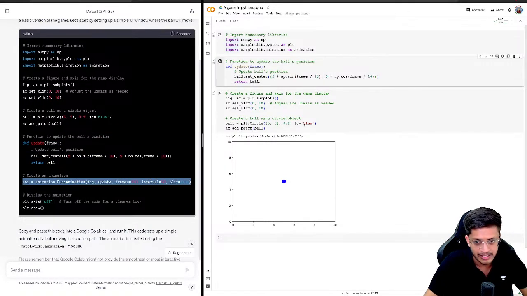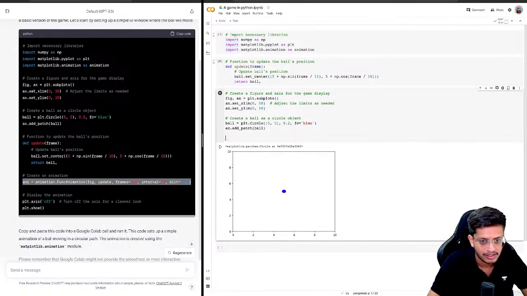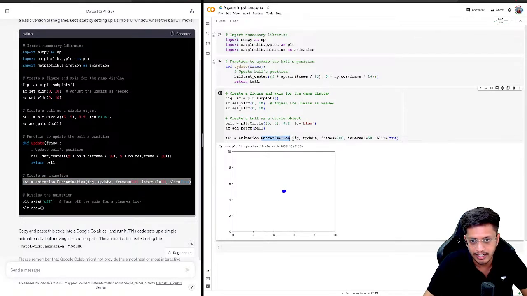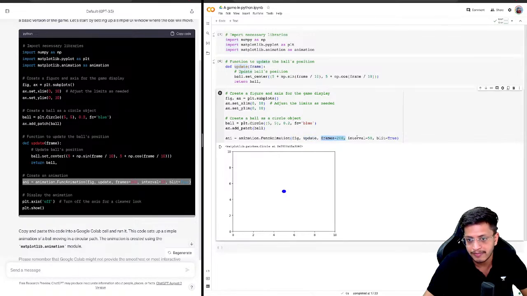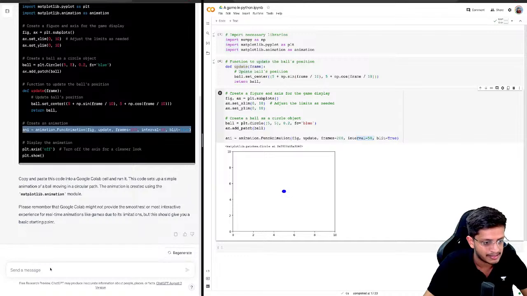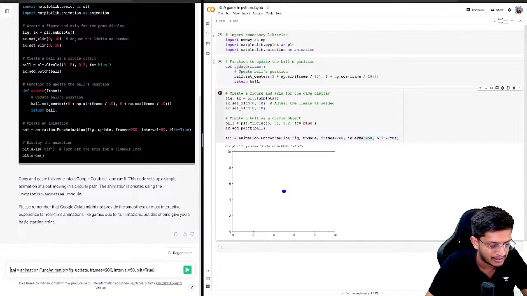So then the next piece of code was this animation dot func animation. This is a function, and you are passing the figure, and you're giving the update function, and you're giving the frames, and you're giving the interval, and we are not even sure what this line means. So let's let ChatGPT explain.